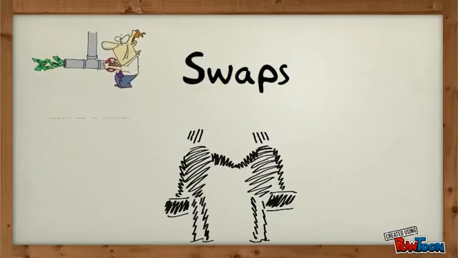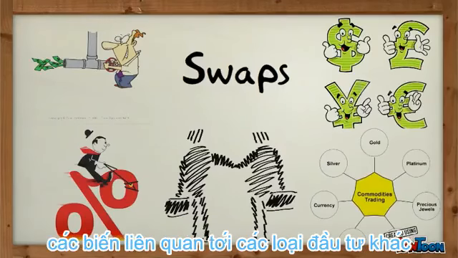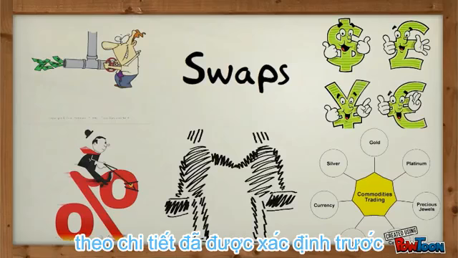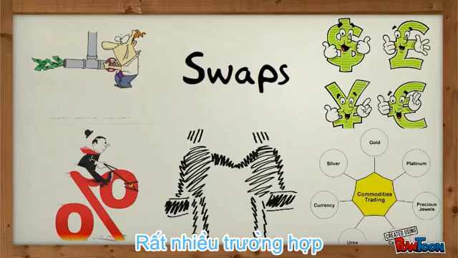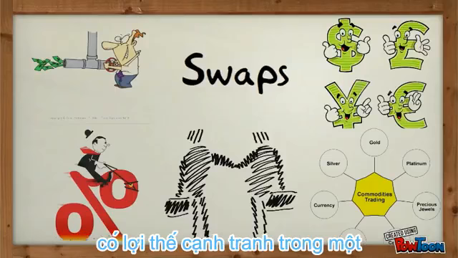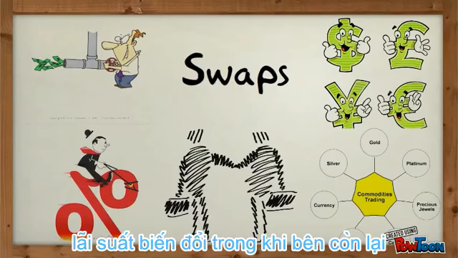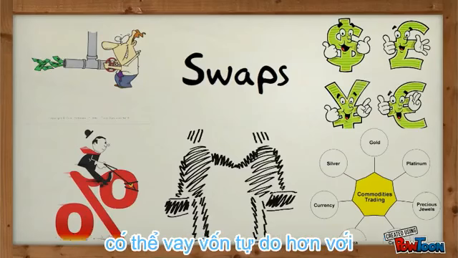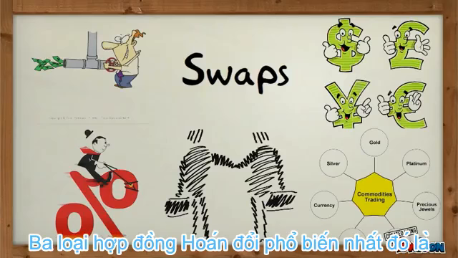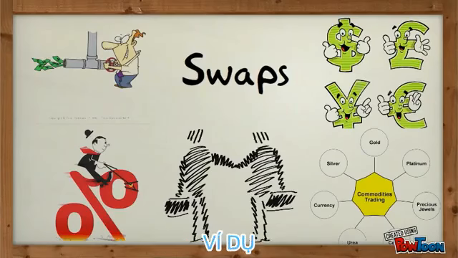Swaps. Swaps are private agreements between two parties to exchange cash flows or other variables associated with different investments in the future, according to a pre-arranged formula. Many times, a swap will occur because one party has a competitive advantage in one area, such as borrowing funds under variable interest rates, while another party can borrow more freely at a fixed rate. The three most commonly used swaps are interest rate swaps, currency swaps, and commodity swaps.